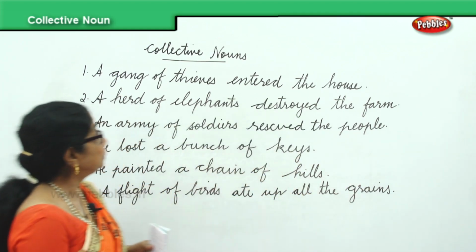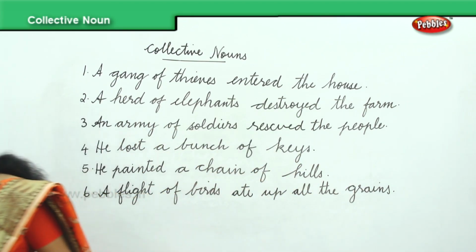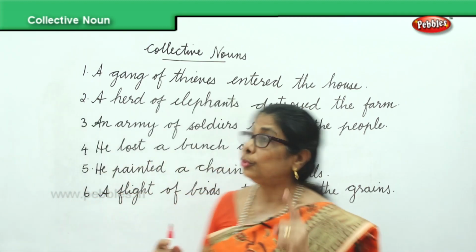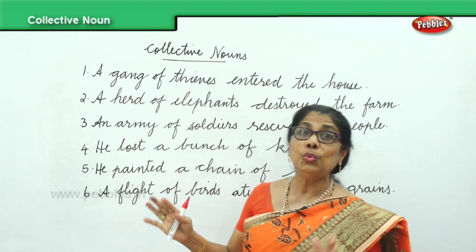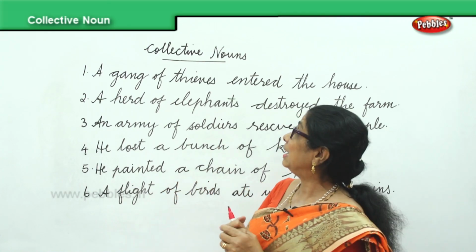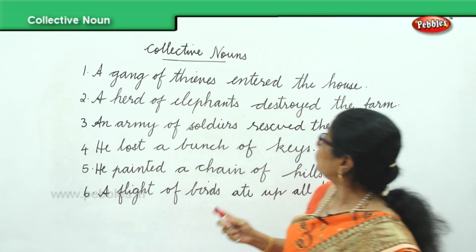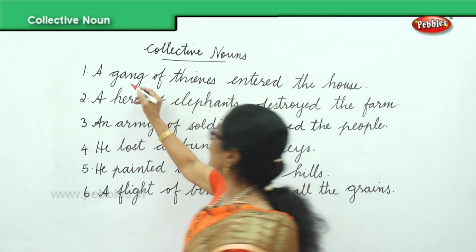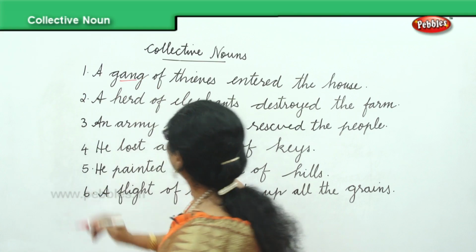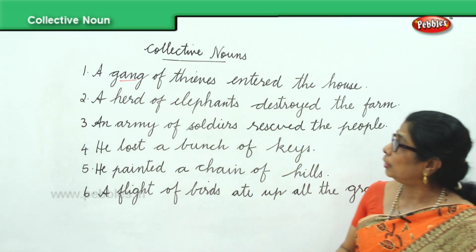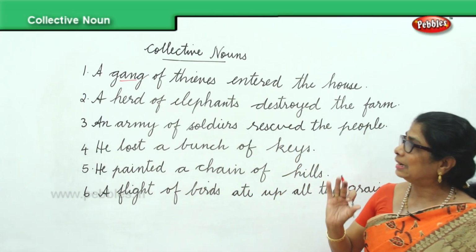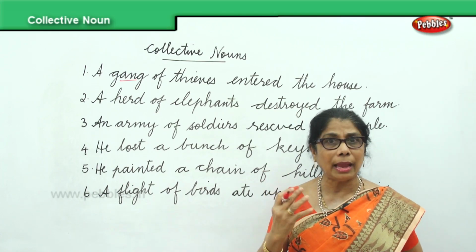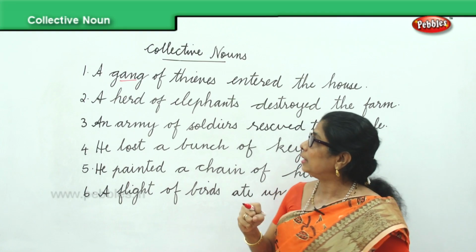Now, look at the sentences we have here. Let's learn to look at the collective nouns in these sentences. A gang of thieves entered the house. The group name for thieves is gang. You won't say 5 thieves or 2 thieves. You say a gang of thieves, even if it is 2.